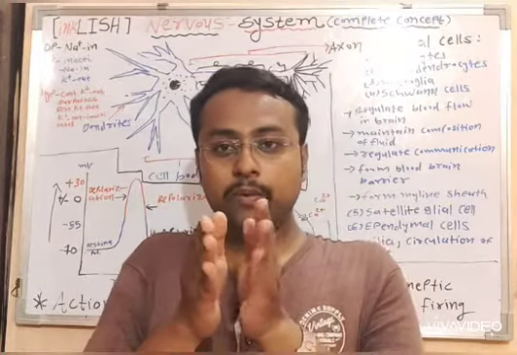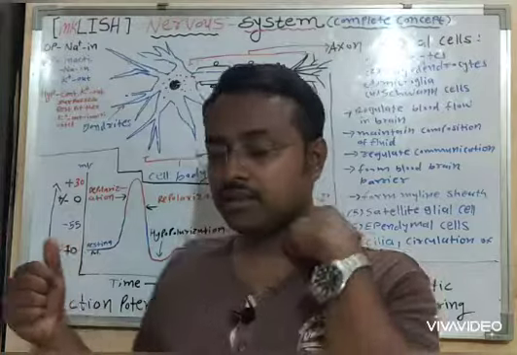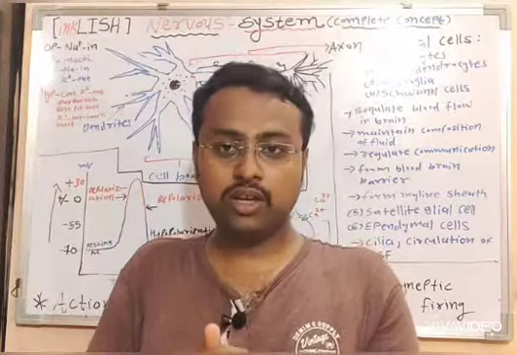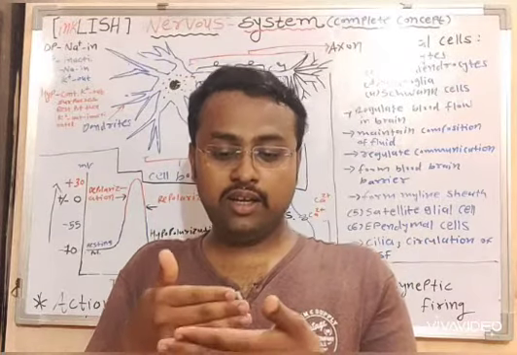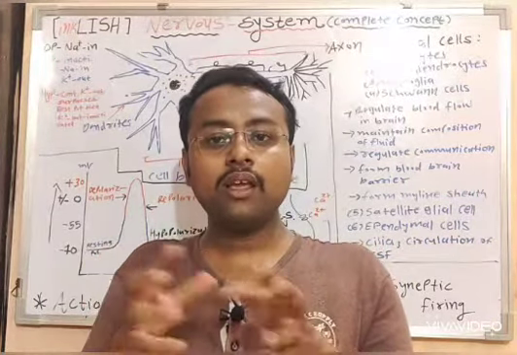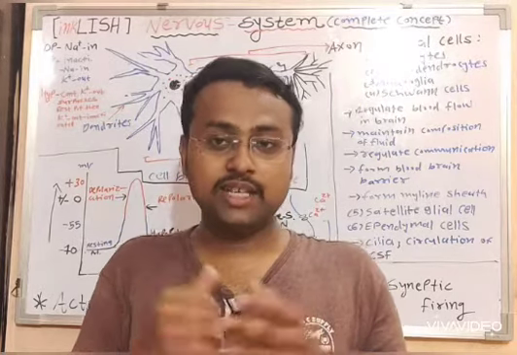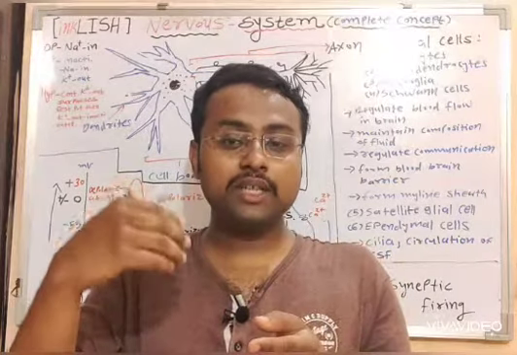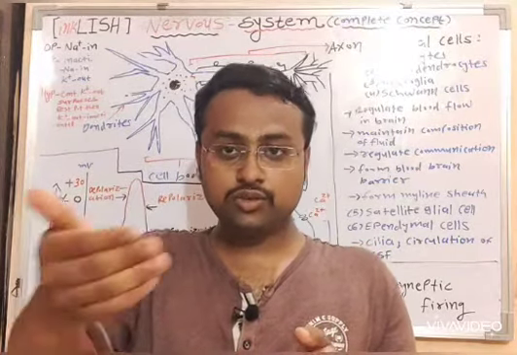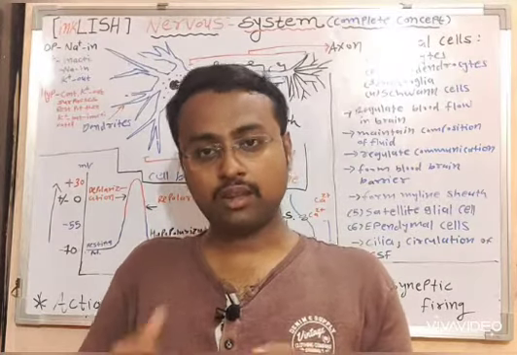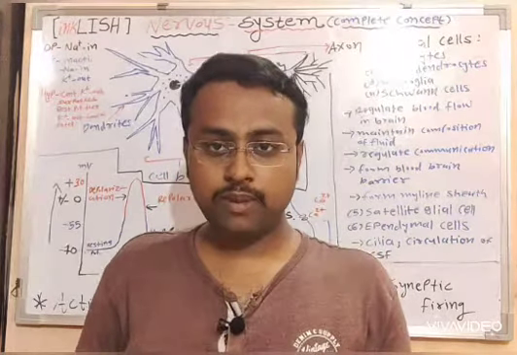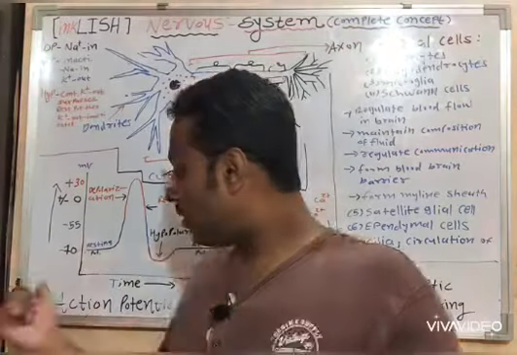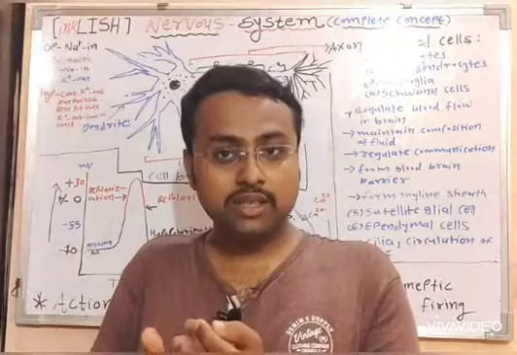So when the stimulus enters the axon hillock, it activates the sodium ion gated channel. Now the sodium is present in higher concentration outside, so it will leak across the membrane and enter the axon. Now the resting potential of the membrane is negative.